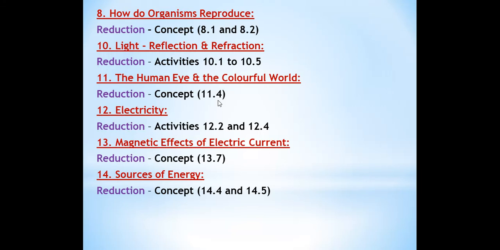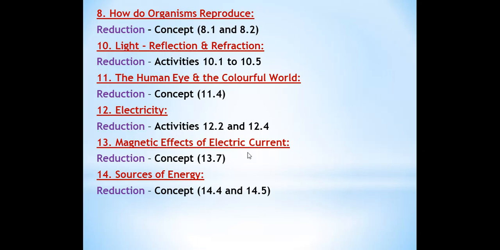Next chapter is electricity. In this, only two activities are removed, 12.2 and 12.4, and the sums of the numericals related to these activities are removed from this chapter. Else we have to read this chapter completely. Okay, no topics are skipped from this chapter.